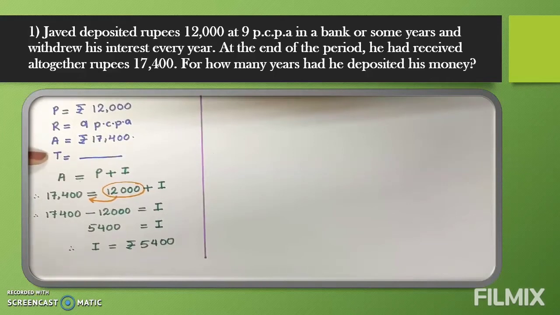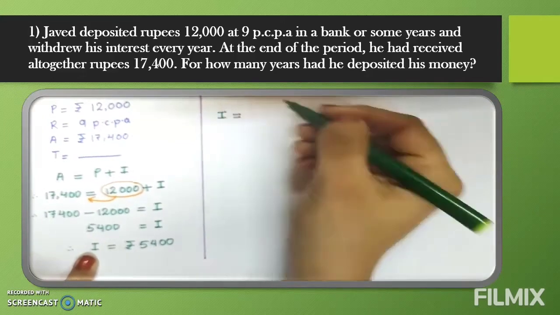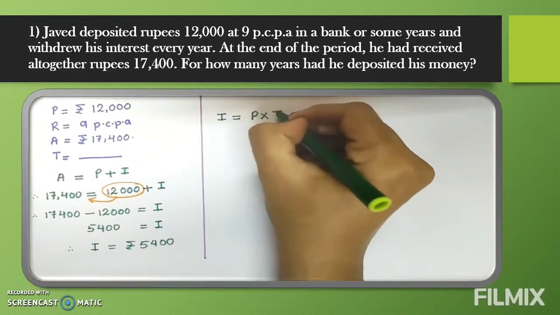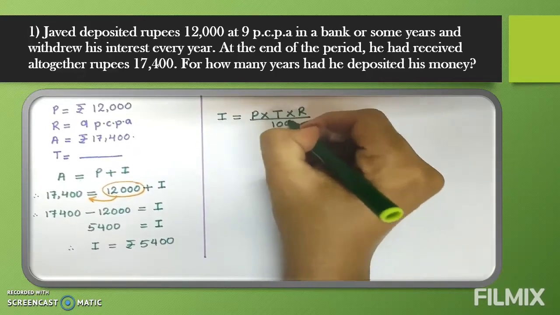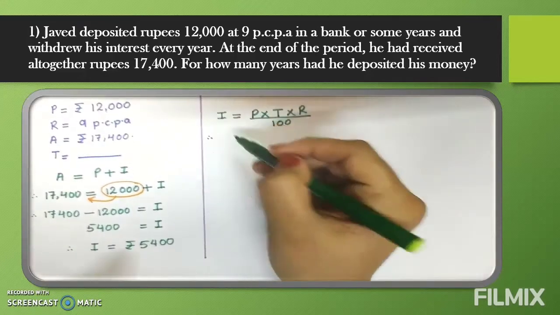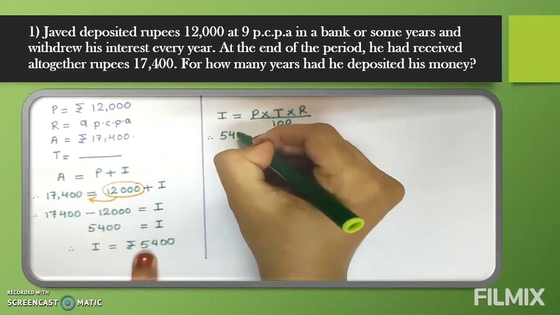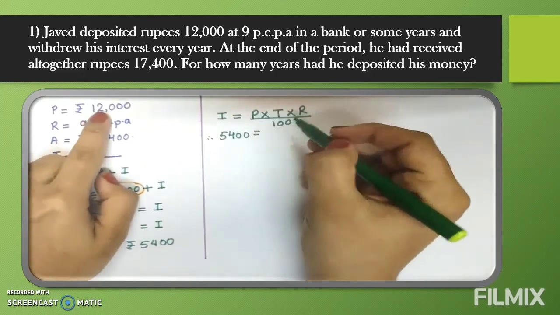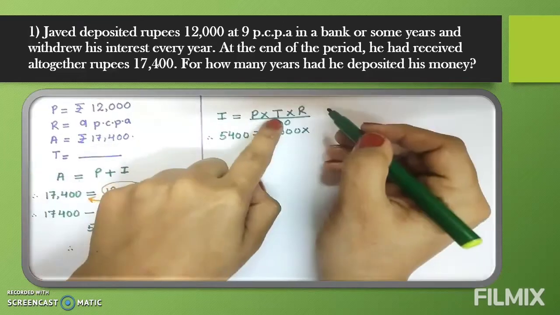How will we go further now? We will use the formula of I now. What is the formula? I is equal to PTR upon 100. So what we will write? I is equal to P into T into R upon 100. Now go on substituting the values. Therefore I, just now we got the value of I, what is it? 5,400 is equal to, we will write same P. What is P? 12,000. So here we will write 12,000 into, next is T.